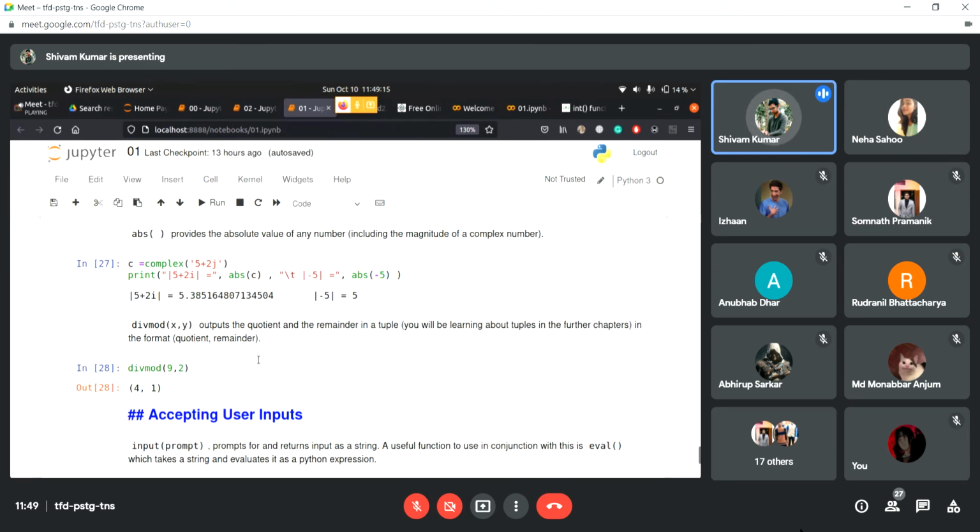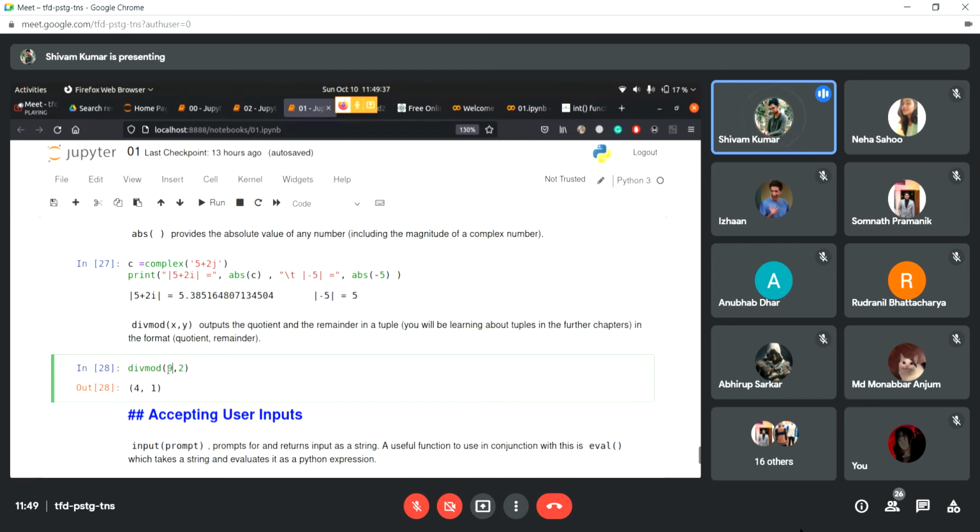Yeah, Neha is absolutely right. I was in a hurry. I didn't read this because we have a lot to cover today. So yeah, she's right. It outputs the quotient and remainder in a tuple. I'll be covering what a tuple is. For now, you just have to know that if I pass two numbers in a divmod function, it's going to return the quotient and